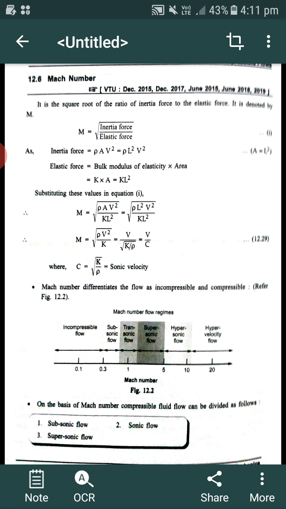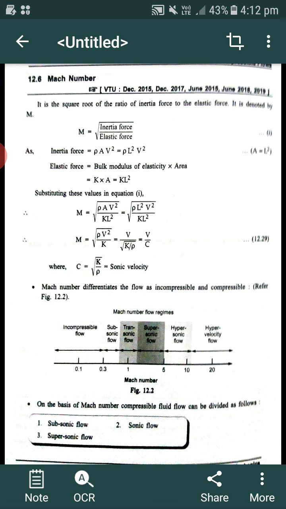Therefore, M is equal to v by c, where c is given by sonic velocity, which is the square root of K by rho.